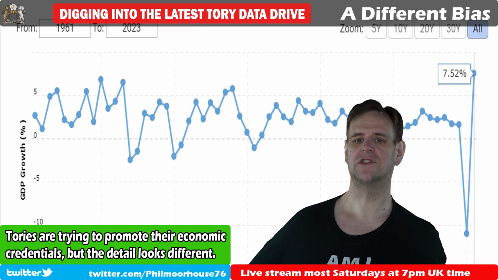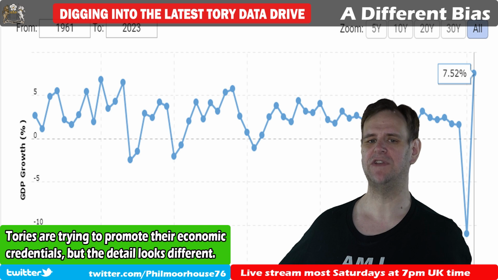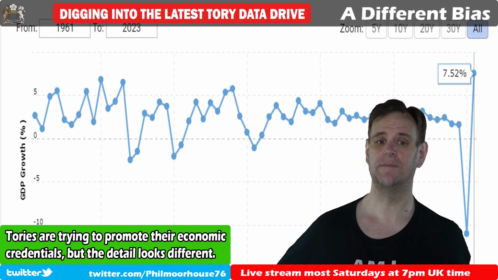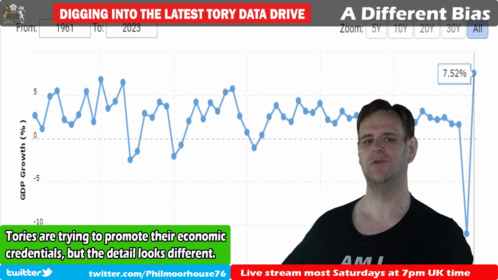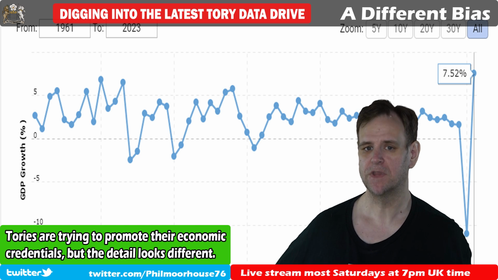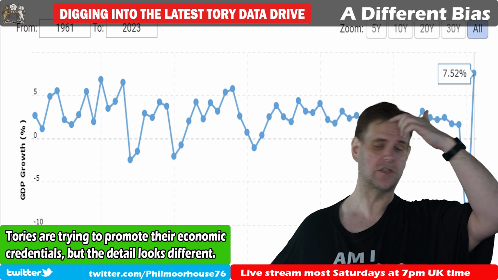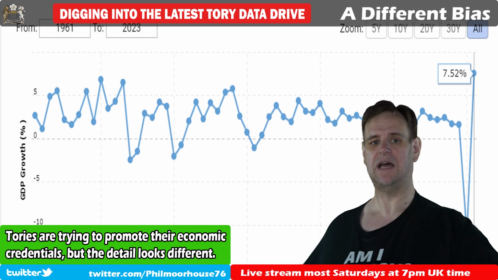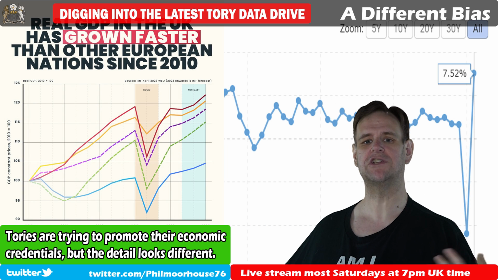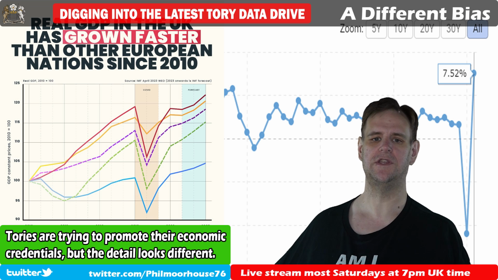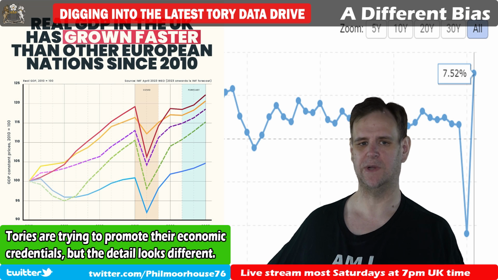So the government have started presenting a fair amount of economic and related data from the Treasury in order to try and show improvements since 2010. And the charts they are presenting are certainly compelling. For example, today I'm going to take a look at a Treasury chart purporting to show that the UK GDP has outstripped the other major economies of Europe since 2010.